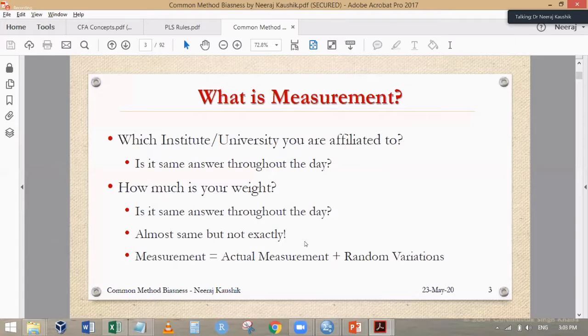So here we say, then why are the things different? The reason being, measurement is equal to actual measurement plus random variation. So random variation means there are always some sort of differences. Weights will not be exactly the same. Sometimes we ask an interesting thing to people, particularly in school. My weight is 60 kg and I drink 1 liter of water, which is something like 900 grams.